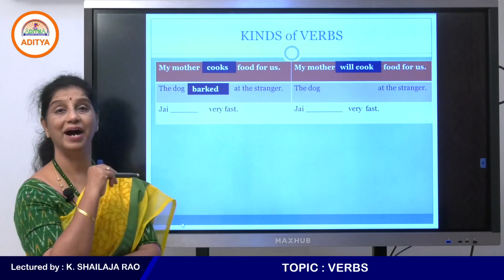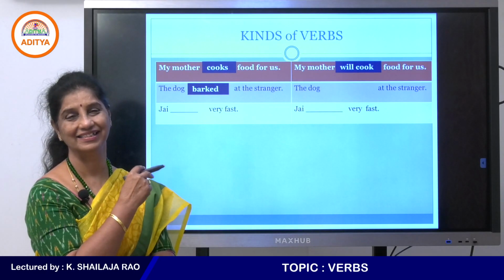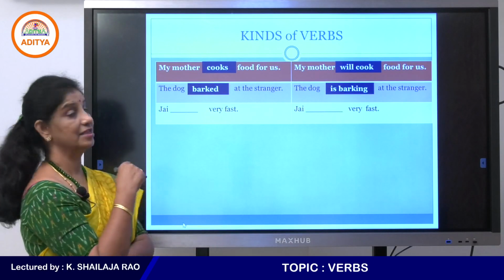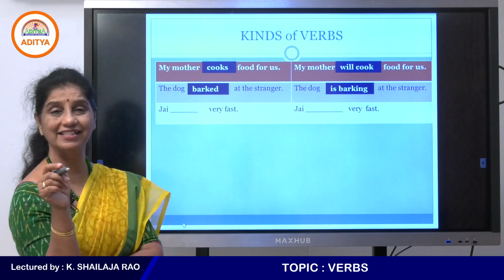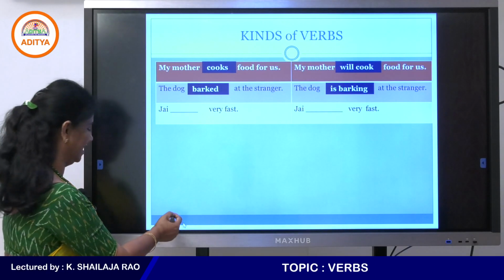The dog barked at the stranger. Is this present tense or past tense? Past tense. It barked at the stranger. The dog is barking at the stranger. Present continuous tense. It's still barking.